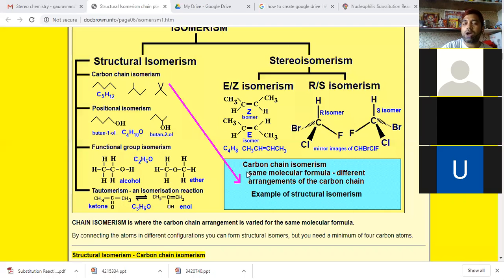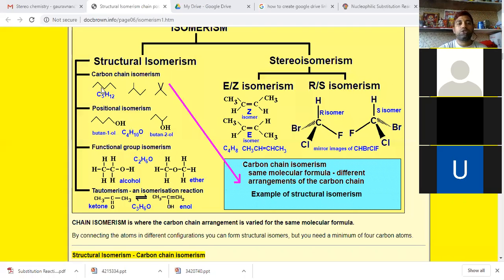In this, the molecular formula is the same, like C5H12, but there is a different arrangement of the carbon chain. The C5H12 exists in three isomeric forms. You can see here, 1, 2, and 3.